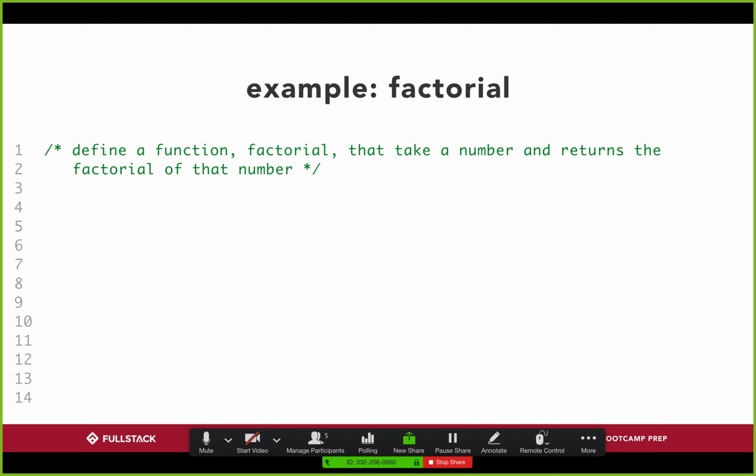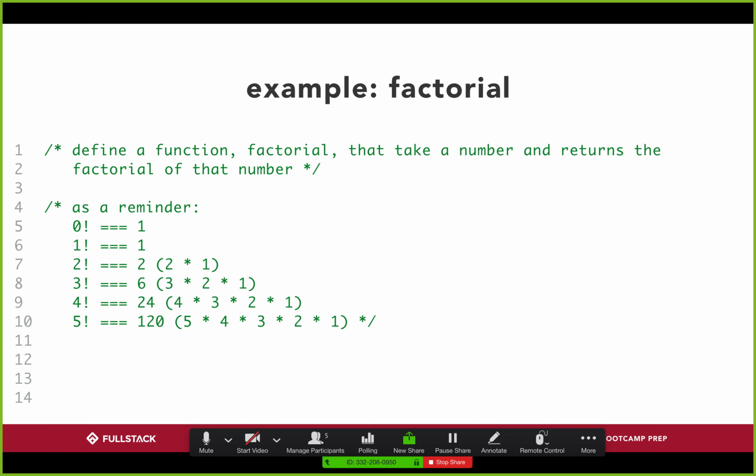It's probably a lot easier to illustrate these concepts. Let's say I want to make a function called factorial. What a factorial does, in this function and also in math, is it takes a number and returns the factorial of that number. The factorial is just the product, so that number multiplied by every number between itself and 1. So the only edge case is the factorial of 0 is 1, but the factorial of 1 is also 1. The factorial of 2 is 2 times 1, so 2. The factorial of 3 is 3 times 2 times 1, so 6, and so on and so forth. So let's write a function in which I'll give it a number, and it'll give me the factorial of that number.